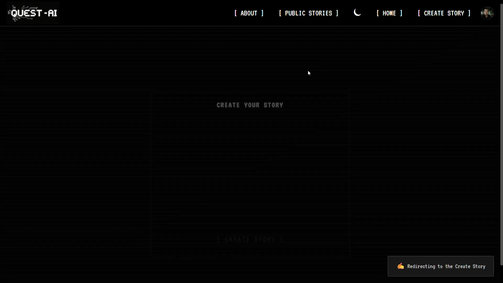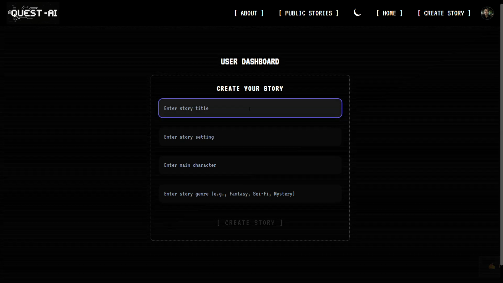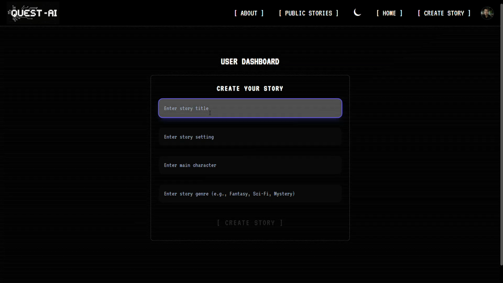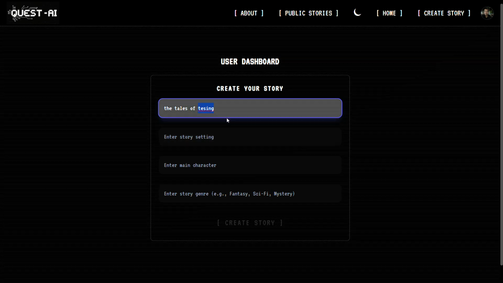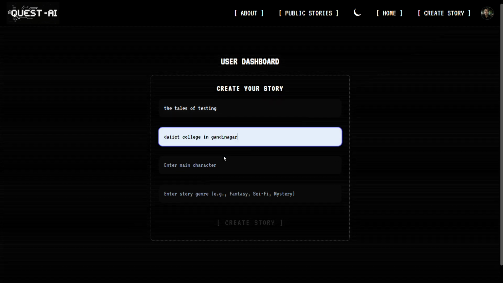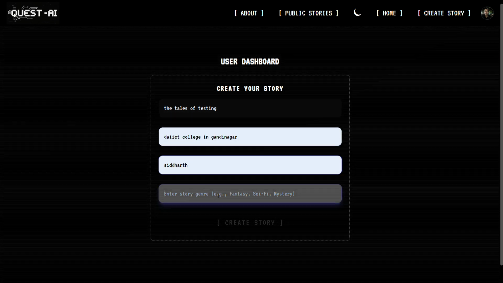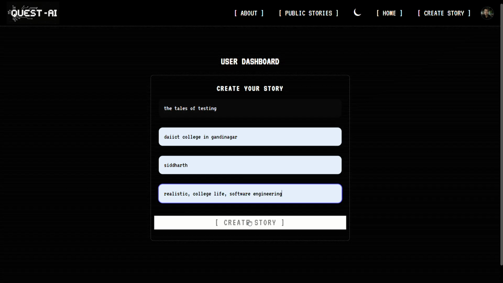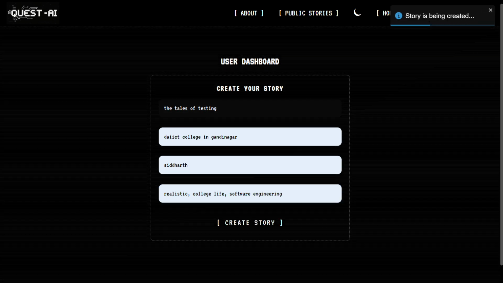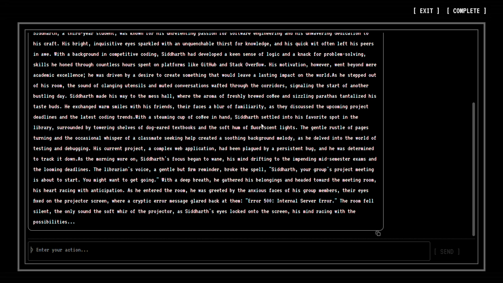There's also an option to create stories by yourself, wherein you can enter the story title, for example, the Tales of Testing. You can enter a story setting, your main character's name, and the story genre. Upon filling all these fields, you can create a story, and you have to wait a second while our LLM figures out the best setting and creates the story.